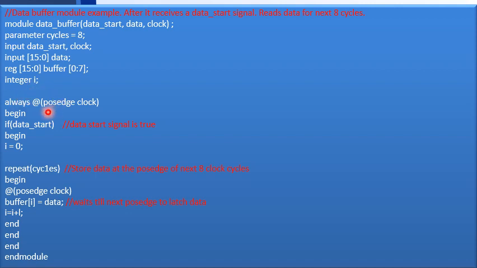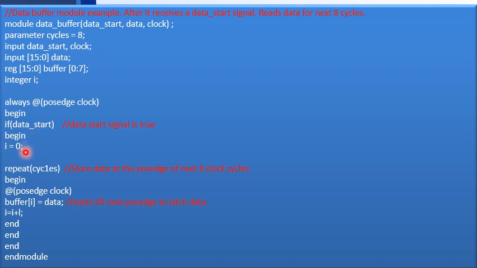Now I have included the always block. All the sequential circuits we have synchronized with respect to the positive edge of the clock. So only on the application of the positive edge of the clock it will enter this always block, and we check whether the data start signal is active. If data start is active, it will enter the if block, otherwise it will wait until the data start signal is active for every positive edge of the clock.